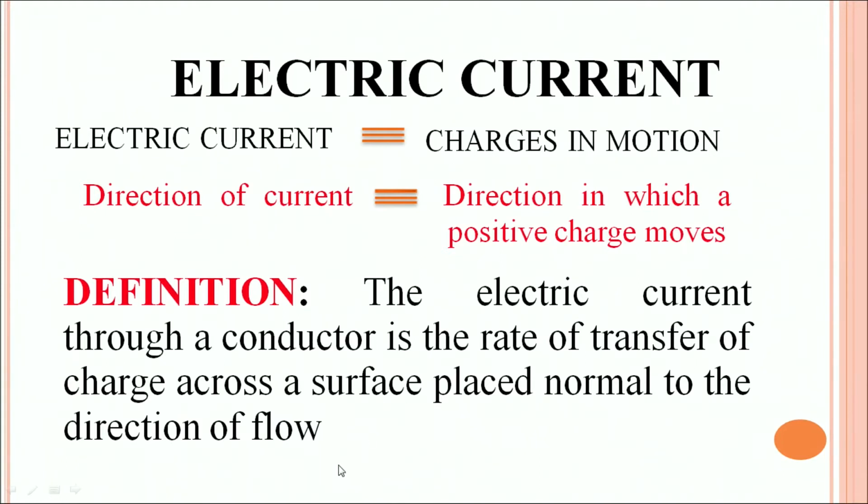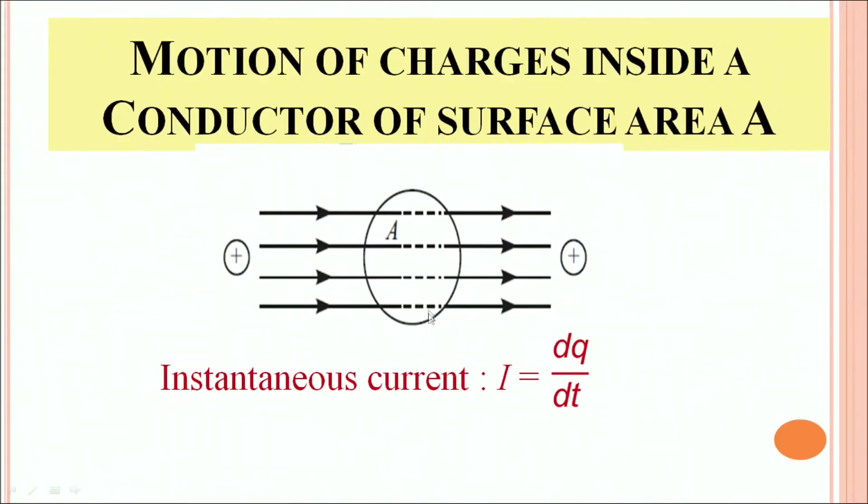The formal definition of electric current would be, the electric current through a conductor is the rate of transfer of charge across a surface placed normal to the direction of flow. Here we have a schematic diagram. You can see, this is the cross-sectional area of the conductor which is placed normal to the propagating, flowing charges. You can see the direction of positive charges, they are flowing normally to this area, and we say that electric current has been generated in this direction.